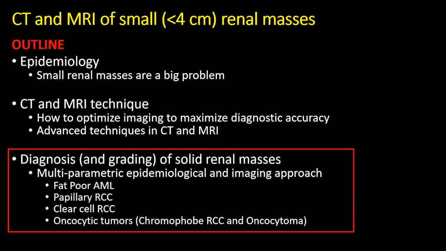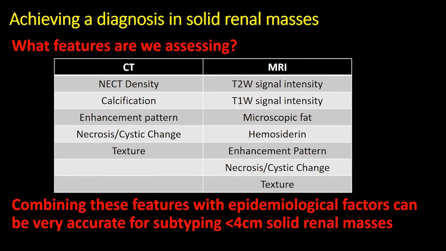The final portion of my talk will evaluate the ability to diagnose and subtype small renal masses with CT and MRI, and also will touch upon the ability to grade the different renal cell carcinoma subtypes. In terms of achieving a diagnosis of solid renal masses, we need to understand what features we are assessing at both CT and MRI. On CT, our tools primarily relate to unenhanced CT density, the presence or absence of calcification, enhancement pattern, necrosis or cystic change, and texture features.